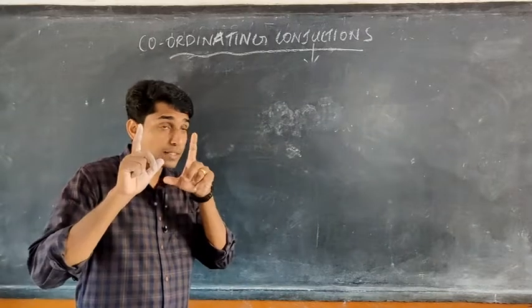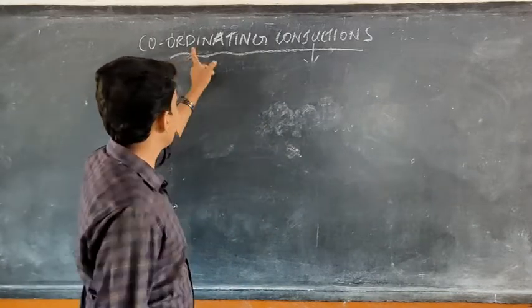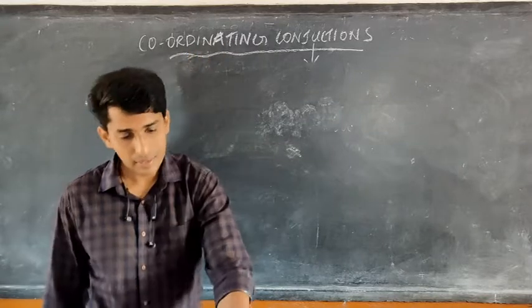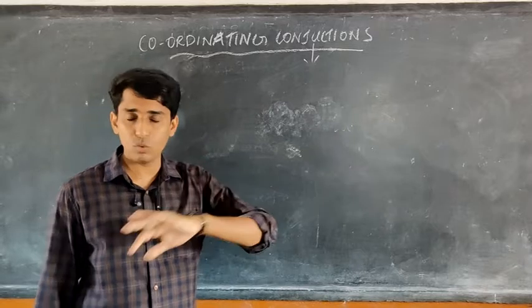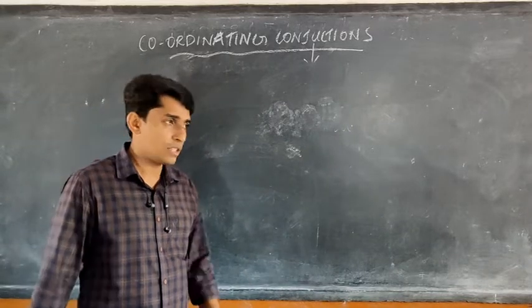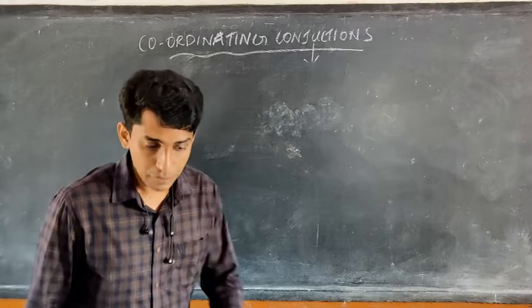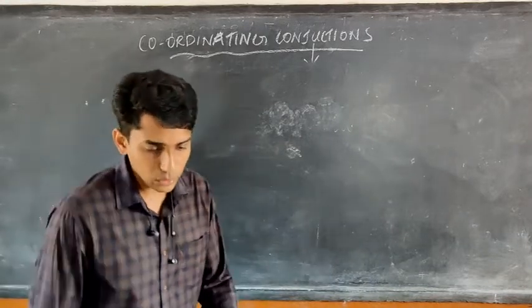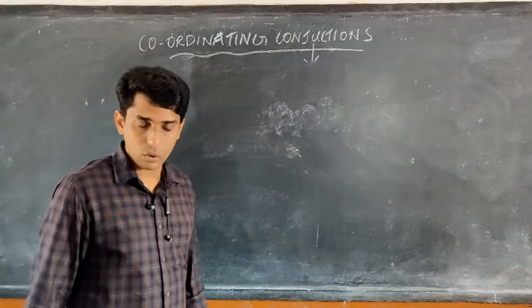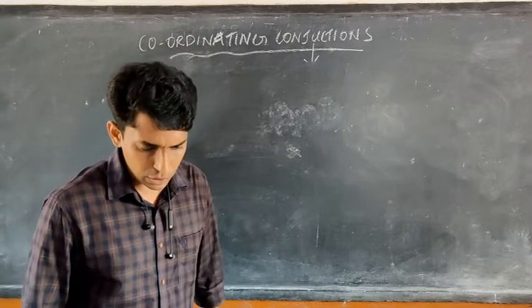See, there are two kinds of conjunctions. First, we will see coordinating conjunctions. Then in the next page, we have subordinating conjunctions. They two are entirely different. First, we will see what coordinating conjunctions are. To learn them, and is already a coordinating conjunction.